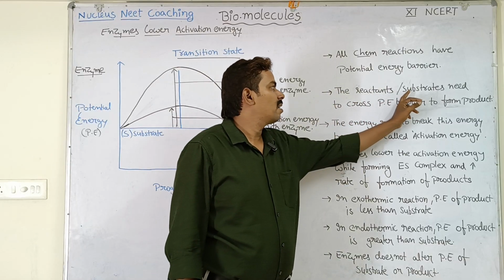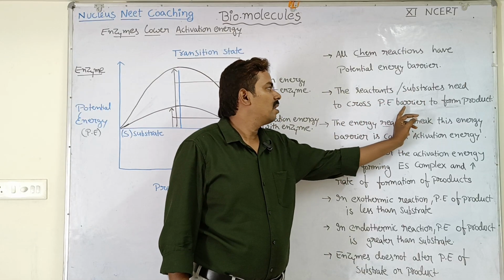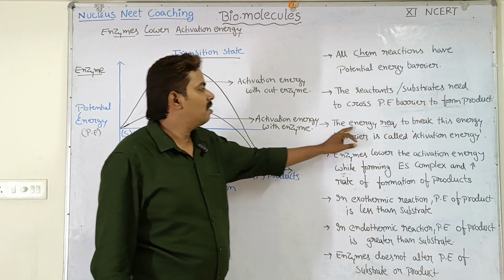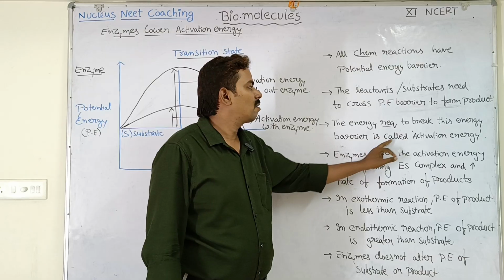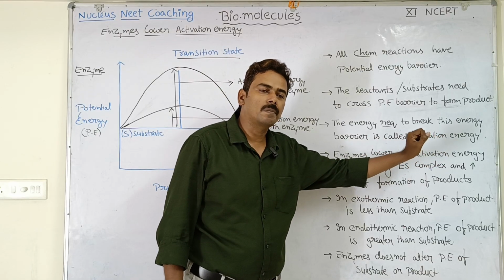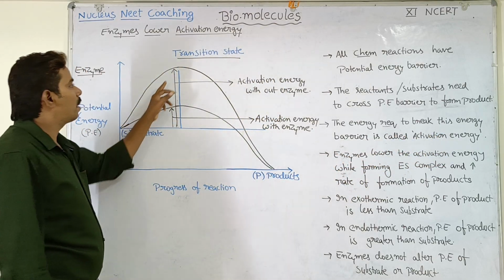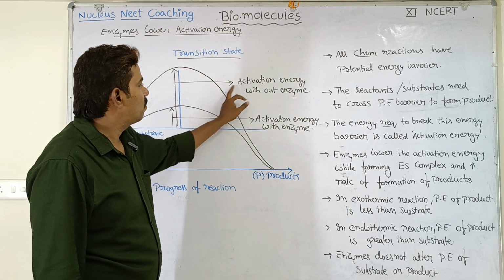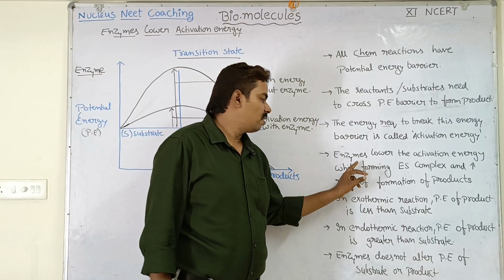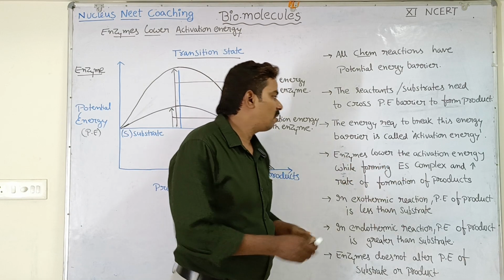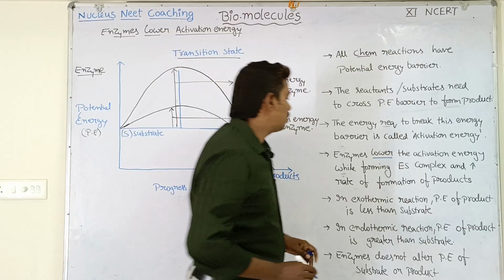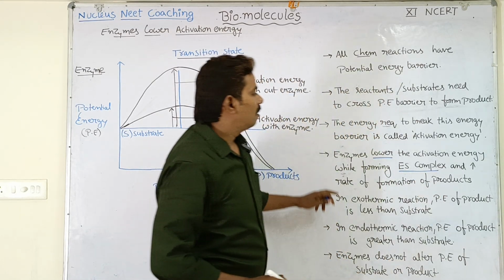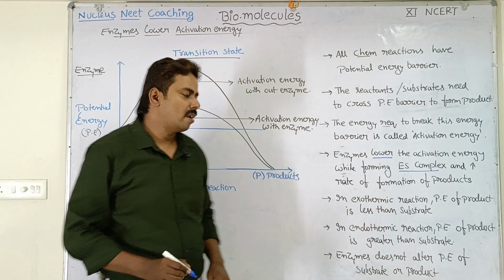The reactants, otherwise called substrates, need to cross the potential energy barrier to form the product. The energy required to break this energy barrier is called activation energy. And what is the role of enzymes? The enzymes mainly lower the activation energy. They decrease the activation energy while forming the enzyme substrate complex, and they increase the rate of formation of products.